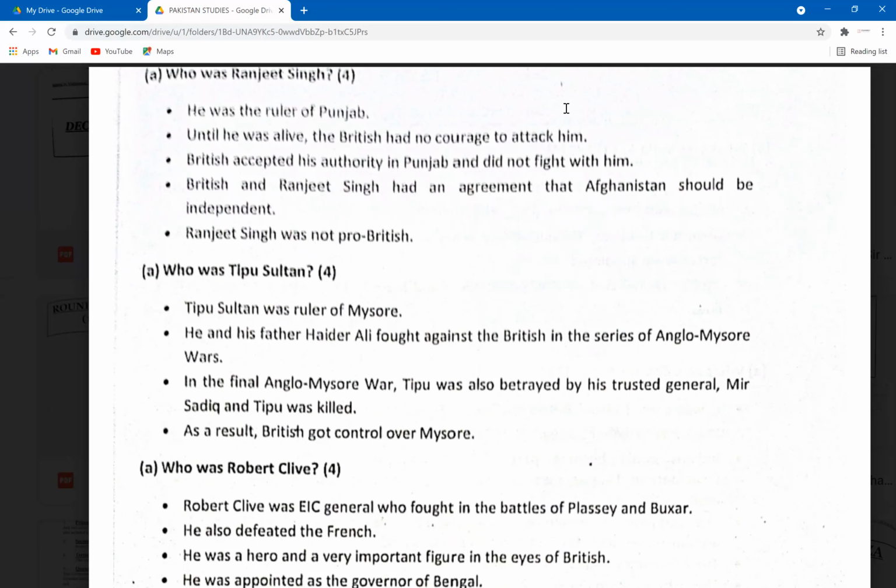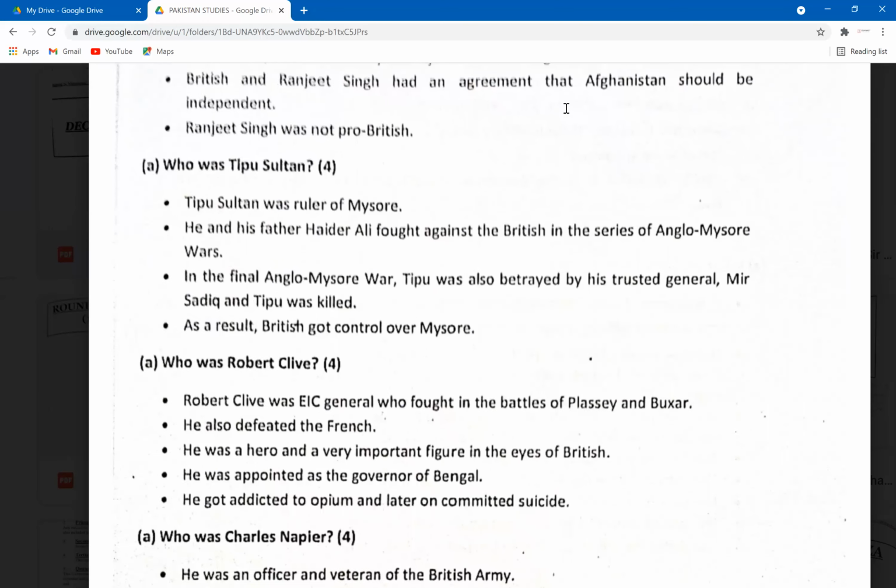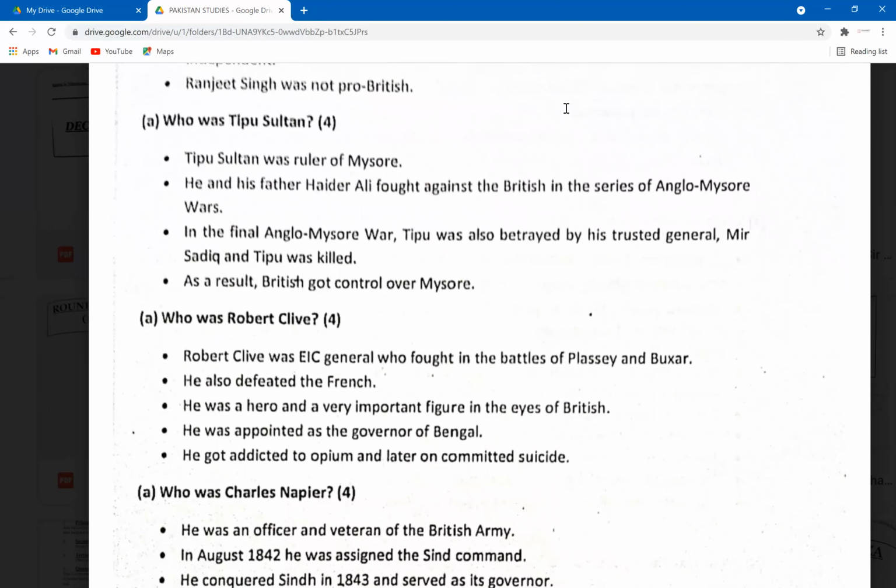All right. Similarly, the next question: who was Tipu Sultan? You can pick up any 4 points. He was the ruler of Mysore. He and his father fought against the British in the series of Anglo-Mysore wars. Tipu was also betrayed by his trusted general Mir Sadiq, and he was killed. The British got control of Mysore. We're talking about the Anglo-Mysore war here, when his general betrayed him, and as a result the British took over Mysore, and Tipu Sultan was killed in that war.